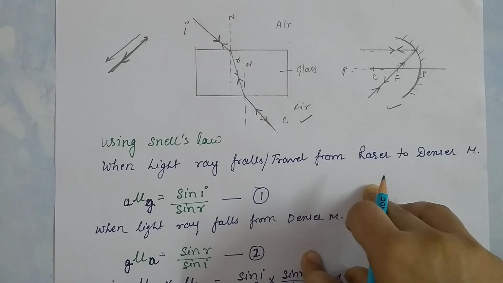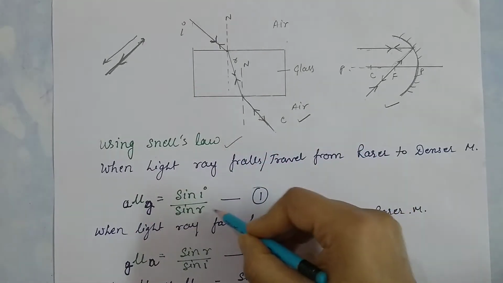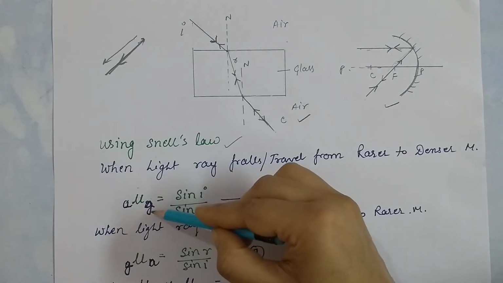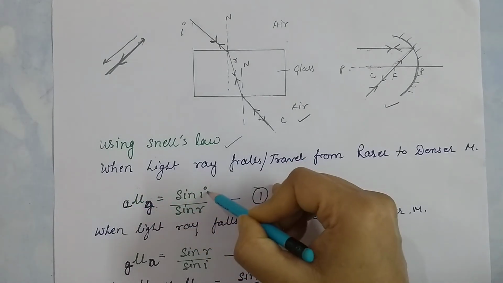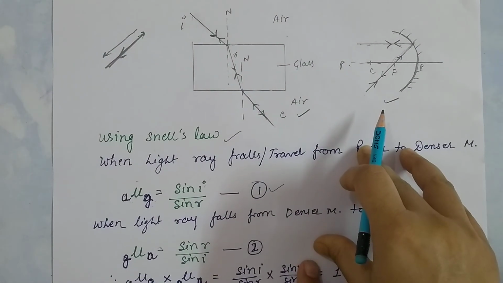We can also prove it using Snell's law. Here, the refractive index of air and glass is sin i by sin r. This is your first equation according to Snell's law.